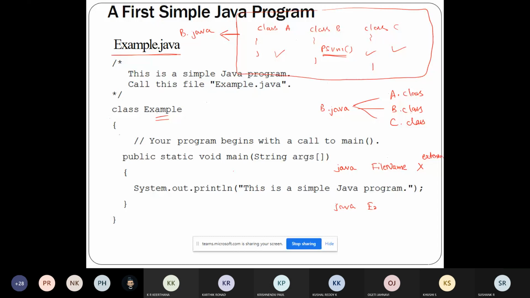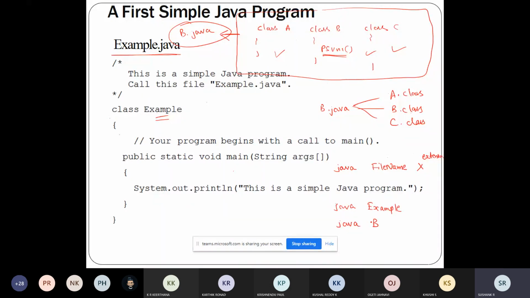Example. So if I want to compile this program, if I want to run this program, I use the Java file name. Whenever you are executing the program, don't give the extension. This is how you need to execute a program in Java.